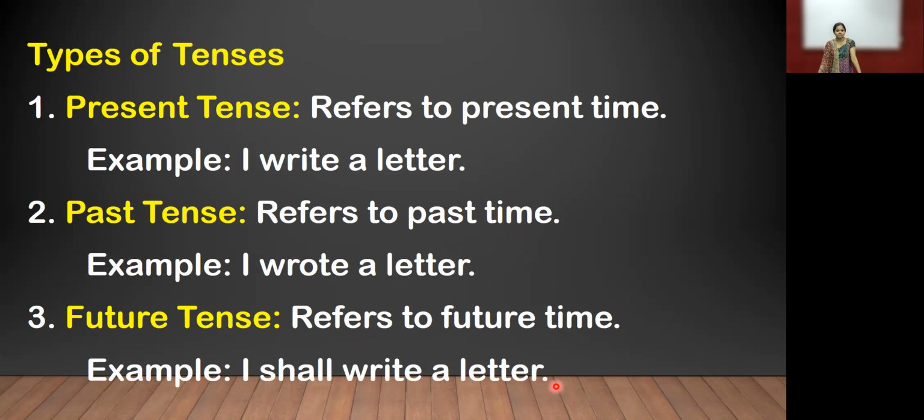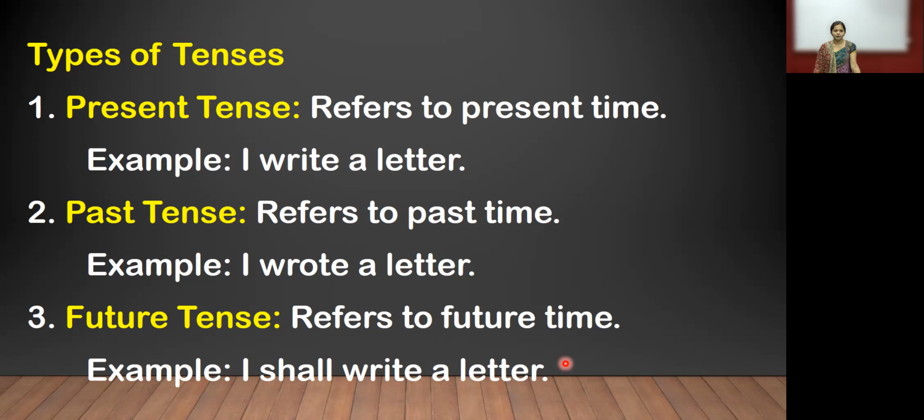In these three tenses, present means what we are doing now. Past is what we have done, so it is called past tense. And what we want to do is future tense. Now the examples of the tenses. The first is I write a letter. We are writing a letter now, so it is present. The second example, I wrote a letter. We wrote a letter in our past, so it comes in the past tense. And the third example, I shall write a letter. We want to write the letter in our future. We can't write now, we are not writing in the present. So I shall write a letter is in future tense.